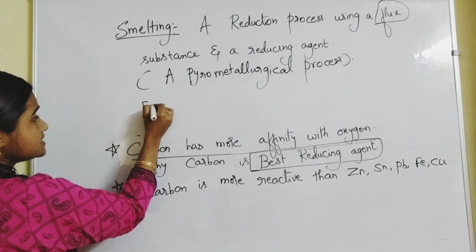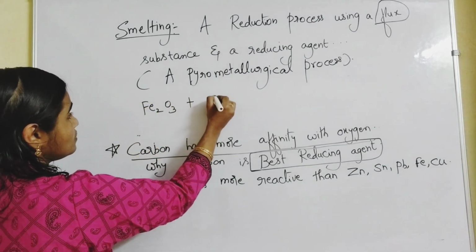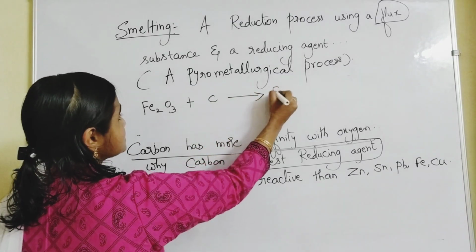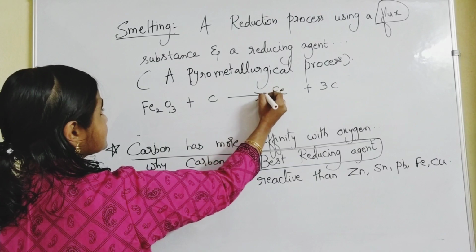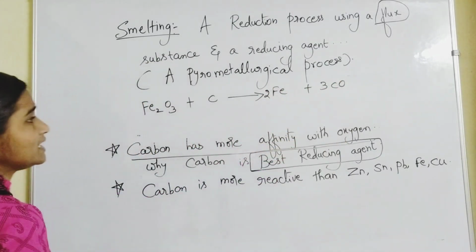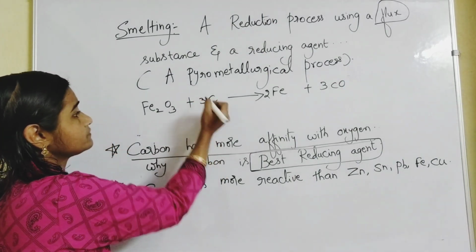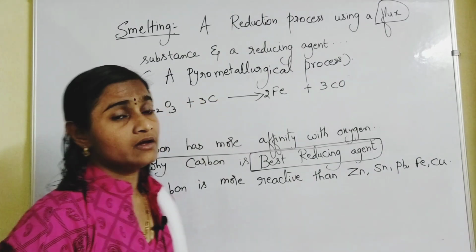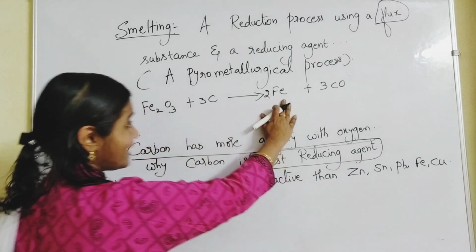Not only this conversion, Fe2O3 gets converted into 2Fe plus 3CO. Right, dear children? Here this is called the smelting process.